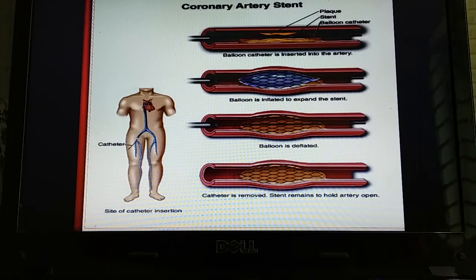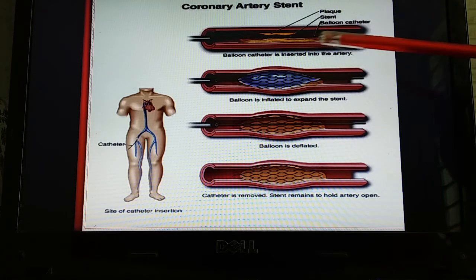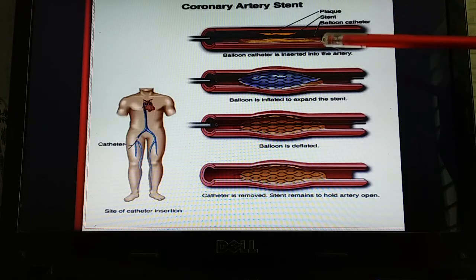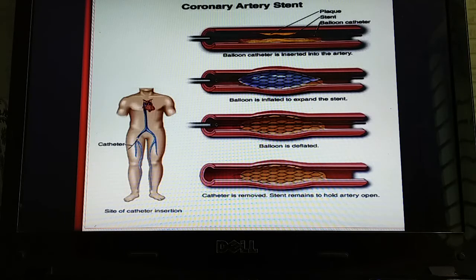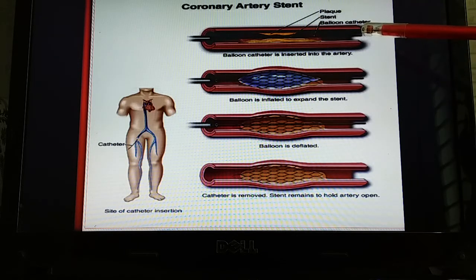Then that catheter moves to the blocked area of that patient. On this diagram you can see a plug that is working like a barrier to the blood flow. There is a binding or blockage due to the plug, and then the catheter is passed through it, including a balloon, which is called a balloon catheter.